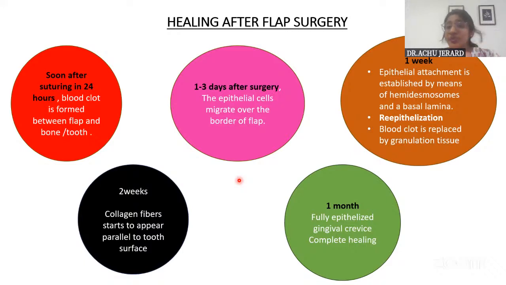In 1 to 3 days, the epithelial cells start migrating over the border of the flap. And in 1 week's time, re-epithelialization takes place. Always, re-epithelialization takes place in a week's period. So epithelial attachment happens on the tooth surface with the help of hemidesmosomes. Then in 2 weeks' time, the collagen fibers start to appear, parallel to the tooth surface. And in 1 month, complete healing takes place with a fully epithelialized gingival crevice.